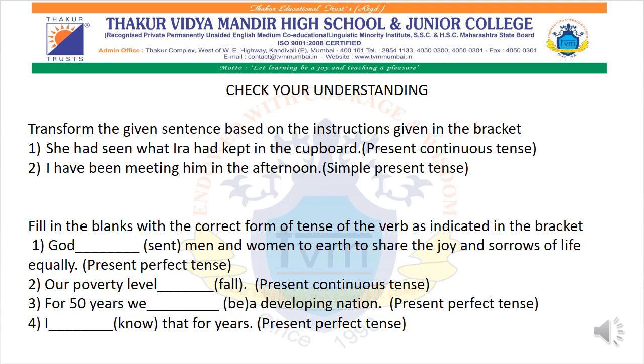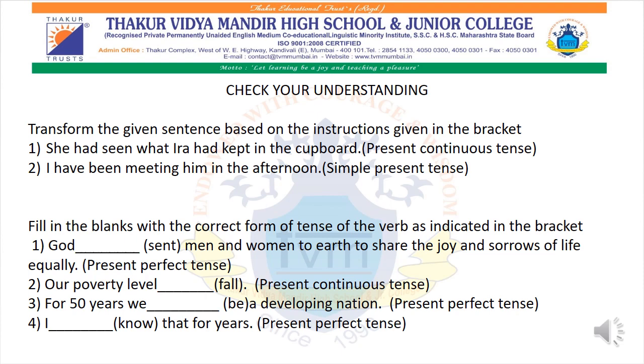Now the next one. "Poverty level dash." Present continuous tense. Over here, what will we use, is, am or are? We will use are. Why will we use are? Because it is talking about many. So poverty levels are falling. The next two you will solve.